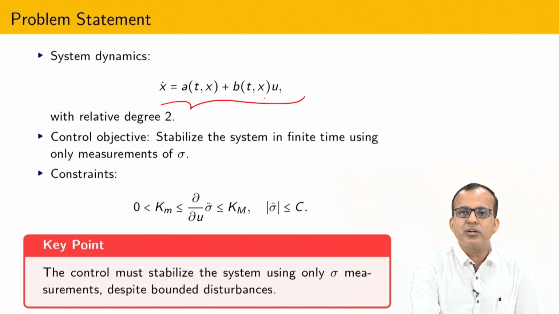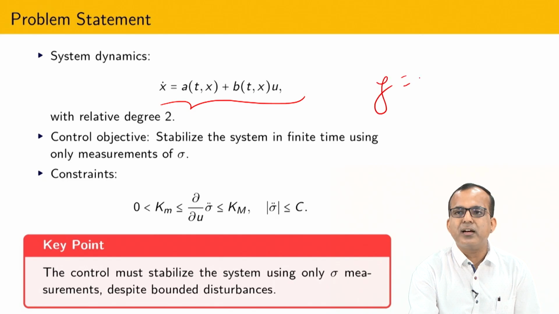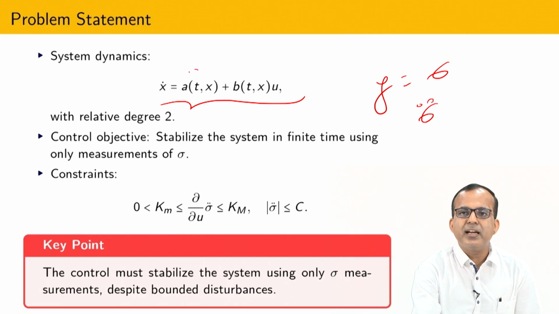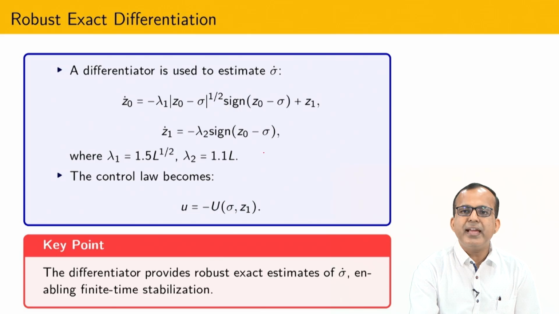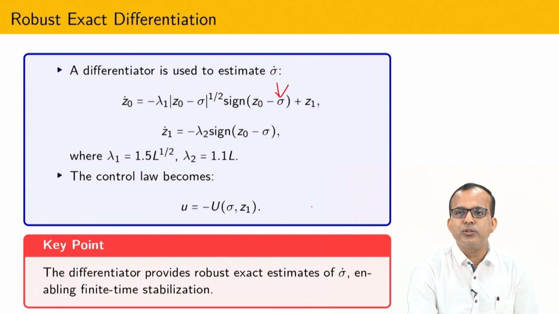So, I have a second order system, relative degree 2. What is the meaning of relative degree 2? You can take output equal to sigma and calculate the second derivative, then control is going to explicitly appear. Here I am assuming that A and B are both not exactly known. Now, what am I going to do? I am going to take the information of the output sigma. This whole algorithm is going to run inside the computer.